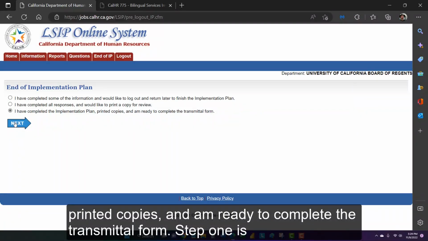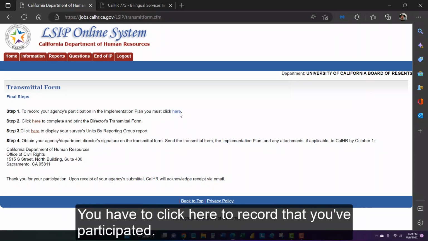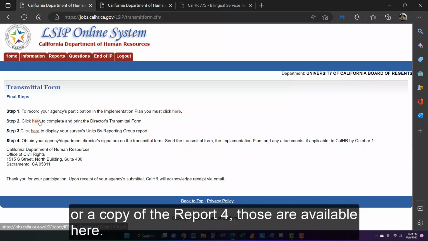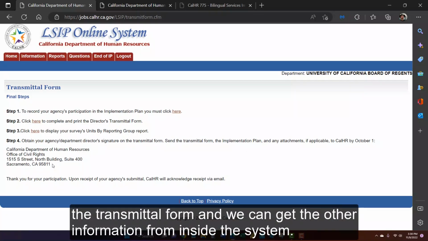Step 1 is the important thing that we need for our system to recognize and credit you for completion. You have to click here to record that you've participated. Once that's done, if you need a copy of the director's transmittal form or the copy of the report 4, those are available here. We no longer require you to mail in the documents. You may email the transmittal form and we can get the other information from inside the system.